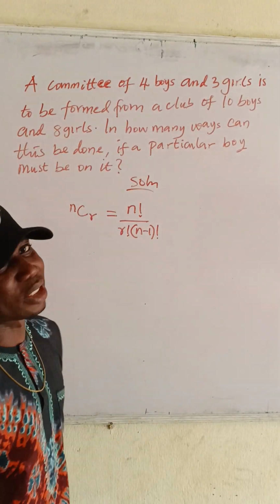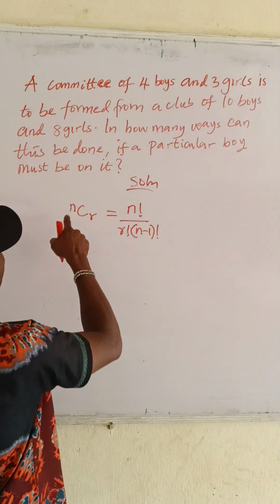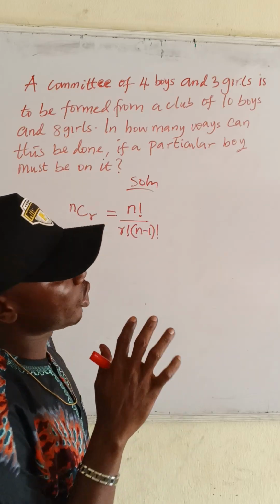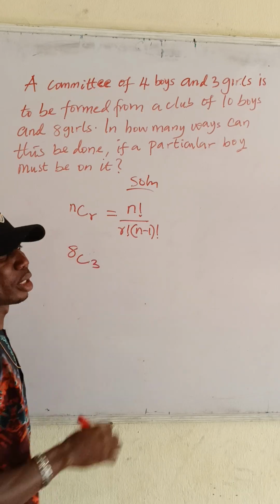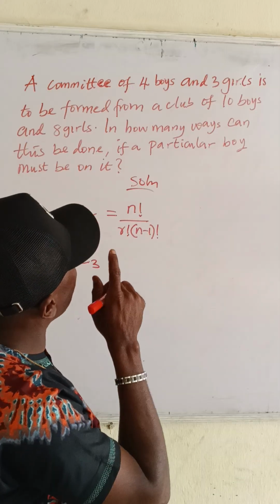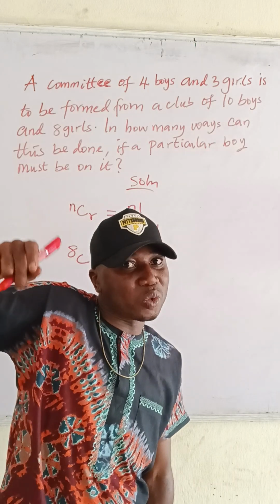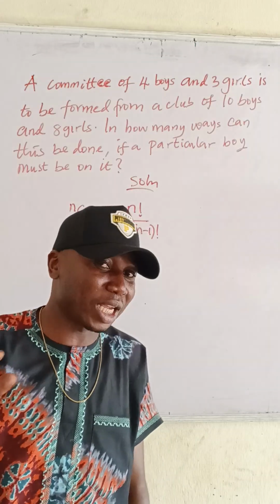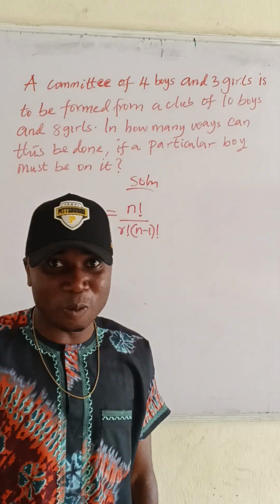For the first one, since there is no restriction, we just bring the question directly. Our number of girls is 8, and the committee needs just 3 girls. That means you have 8 combination 3. But for the 10 boys, only 4 boys are supposed to be on the committee. Out of these 10, there is one particular boy who must be on that committee. So just remove that one and take it that just 9 people remain. That one is constant. Anyhow you do it, he must be there.